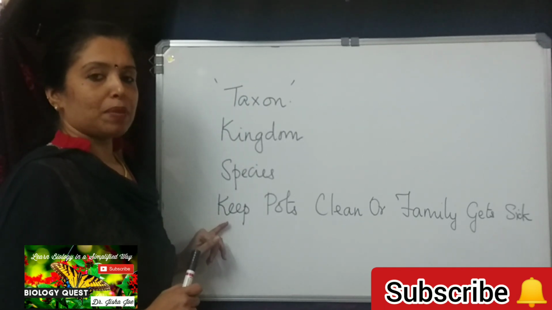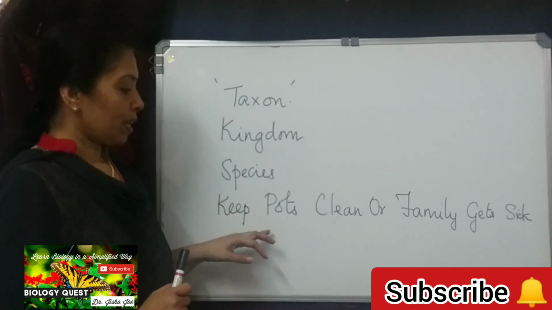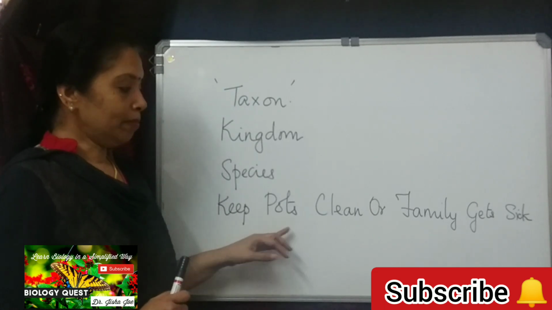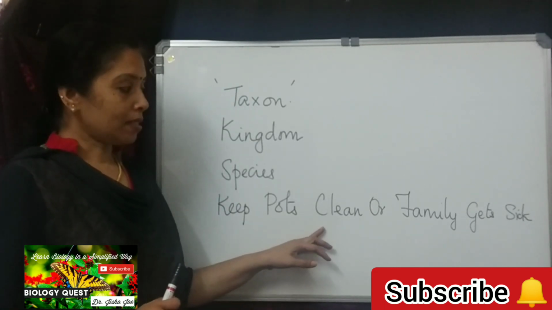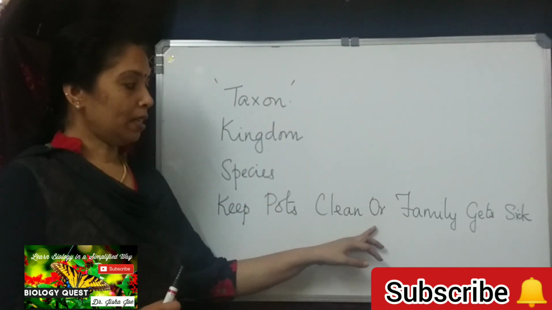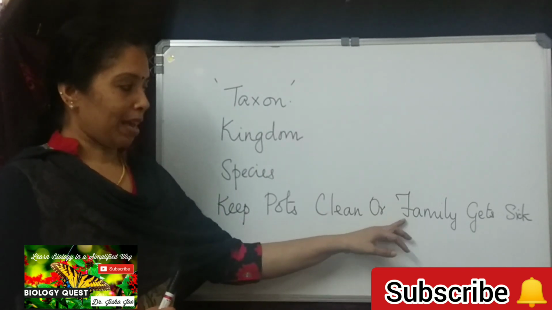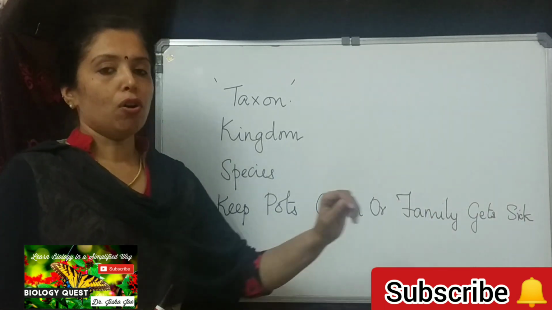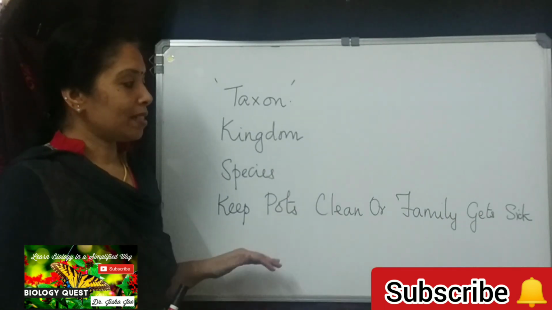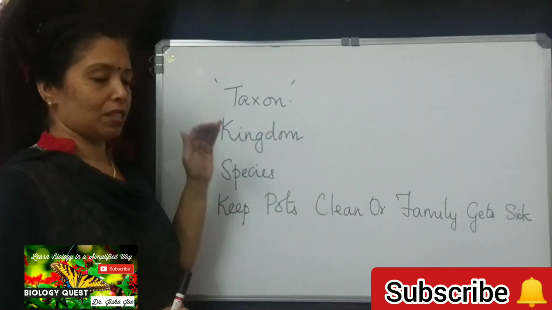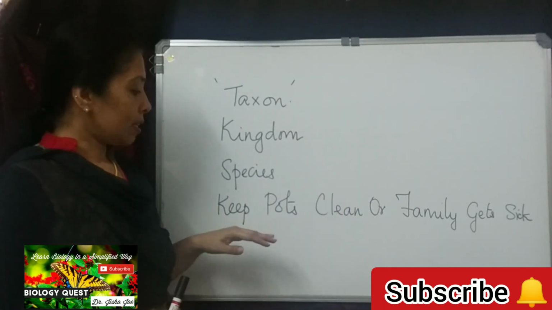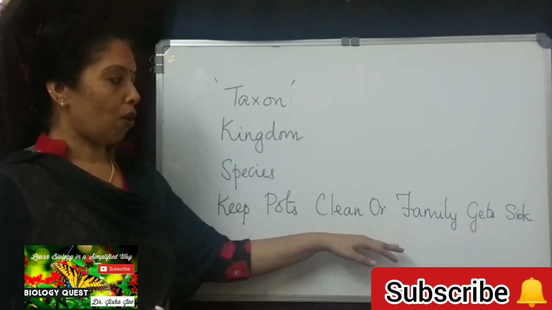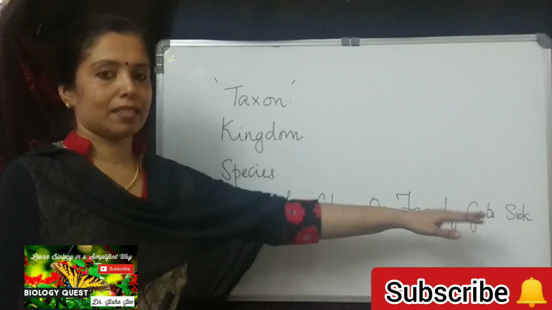K of keep stands for kingdom. P stands for phylum. C for class. O for order. F for family. G for genus. And S for species. So this is the order from the highest taxon to the lowest.